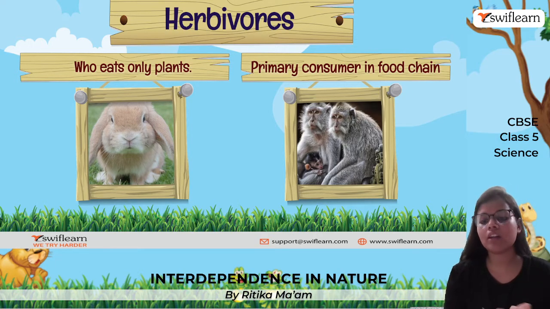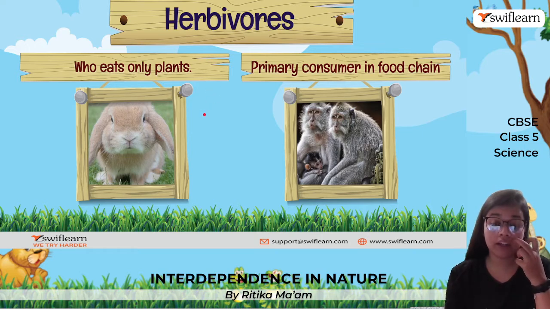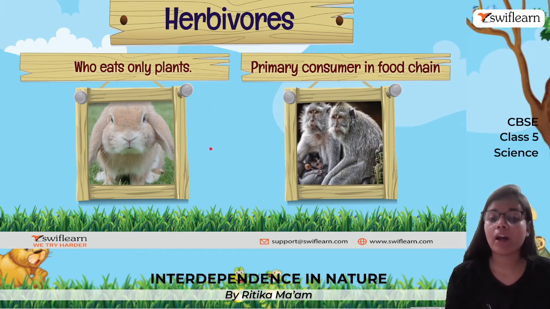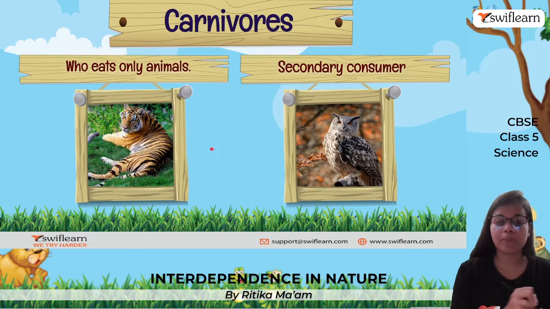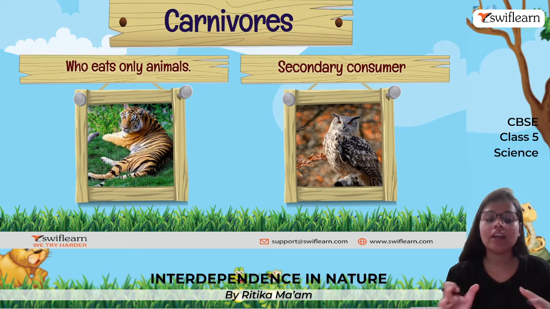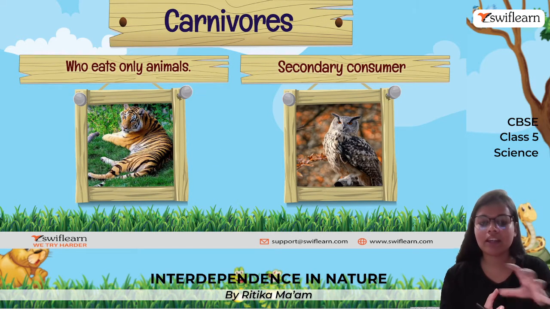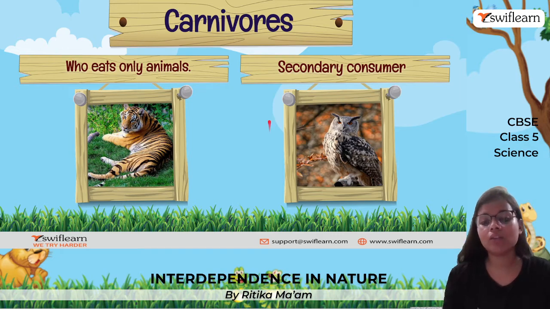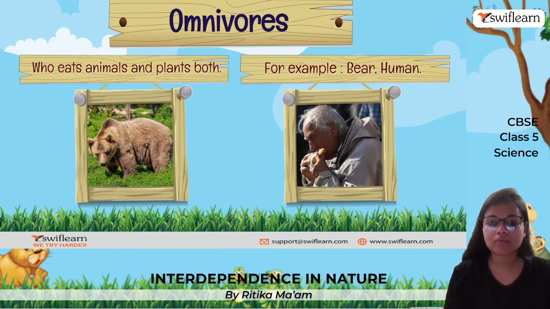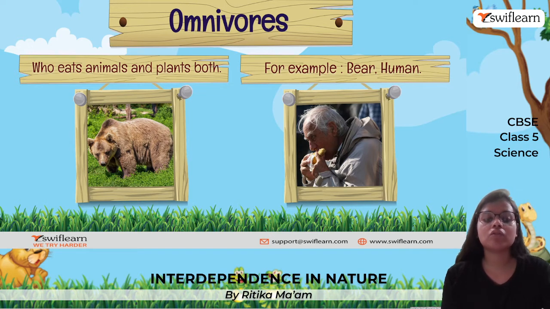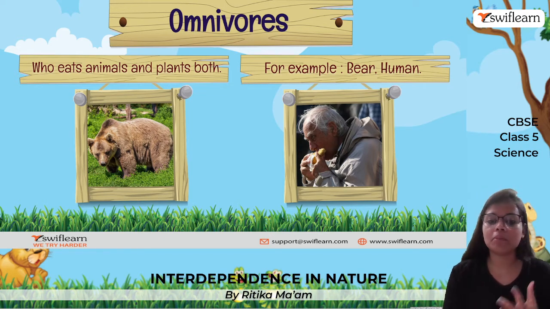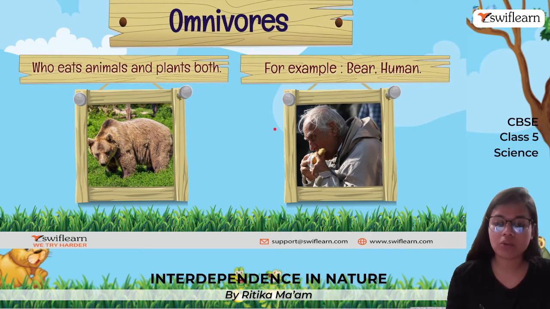They do not eat any animal, they eat only plants, and that is why they are known as primary consumers or herbivores. Next, carnivores. They eat the flesh of other animals. So they eat only animals, and therefore they are known as secondary consumers. We humans are omnivores. Why? Because we eat plants and animals both. So bear, human, etc., are omnivores.